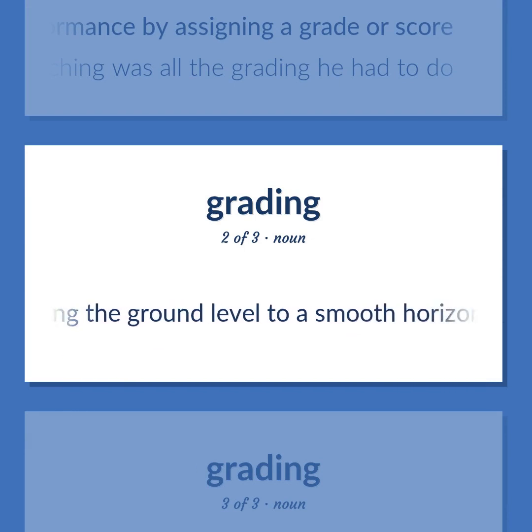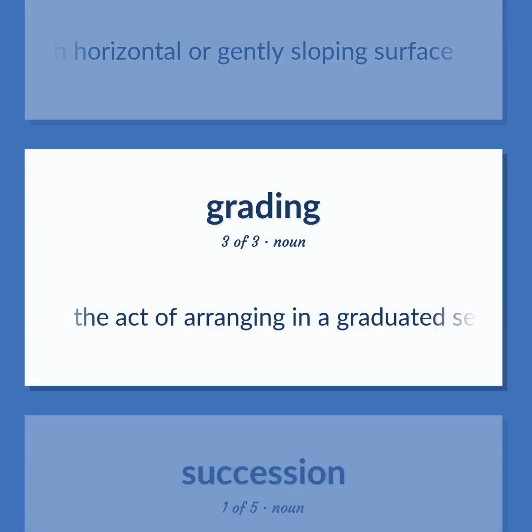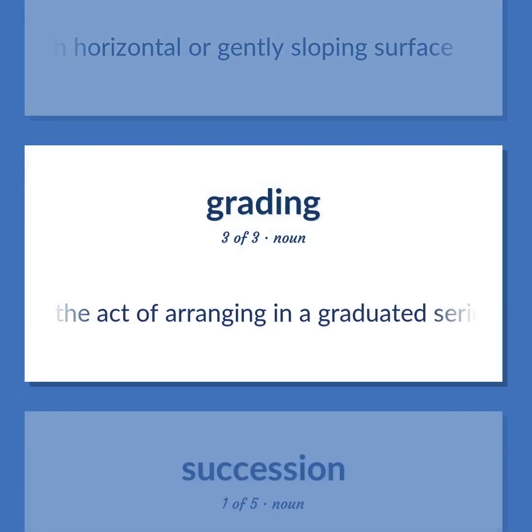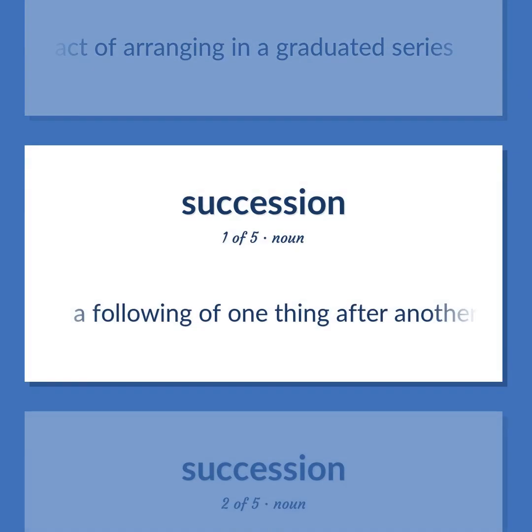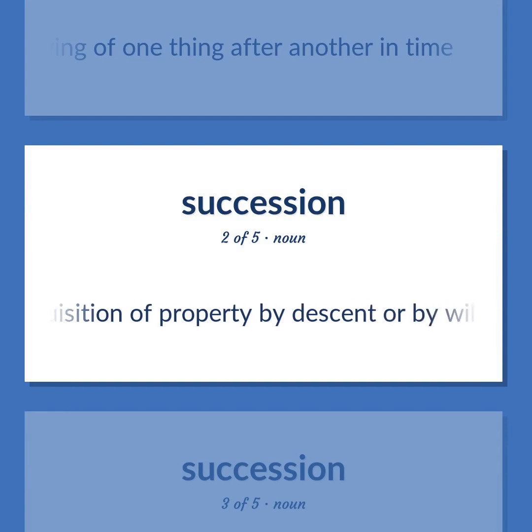Changing the ground level to a smooth horizontal or gently sloping surface. The act of arranging in a graduated series. A following of one thing after another in time. Acquisition of property by descent or by will.